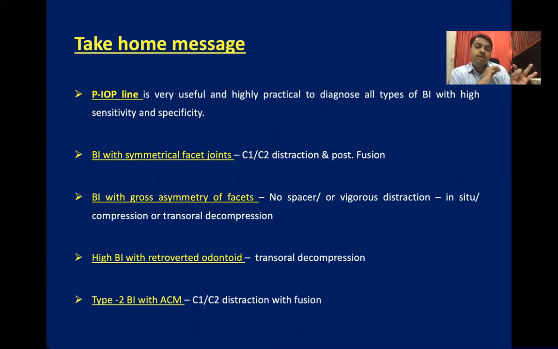BI with gross asymmetry of facet joint: we never apply a spacer or vigorous distraction. Rather, we prefer to fix it in situ, or sometimes compress and try to reduce it. If it is associated with a high BI, we still do a transoral decompression for high BI and retroverted odontoid. Very, very safe for the patient.